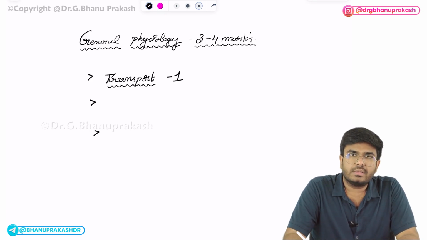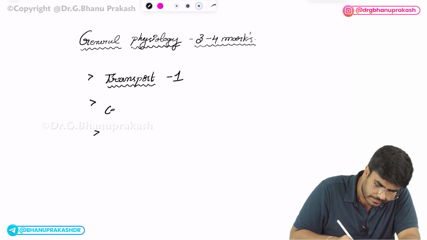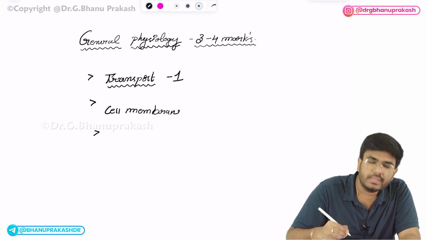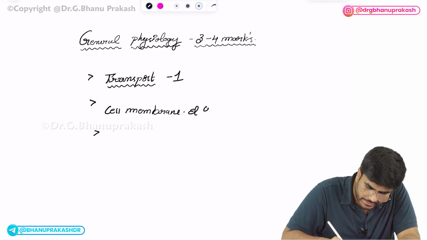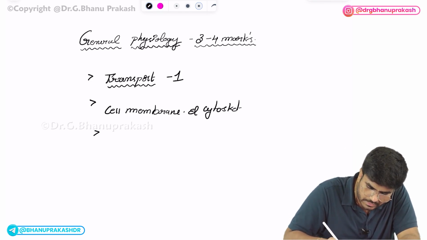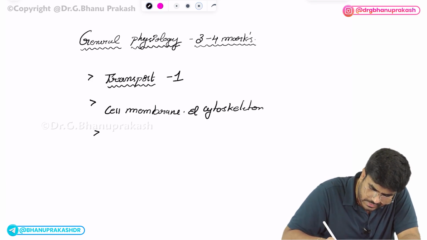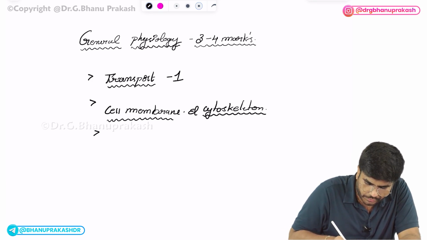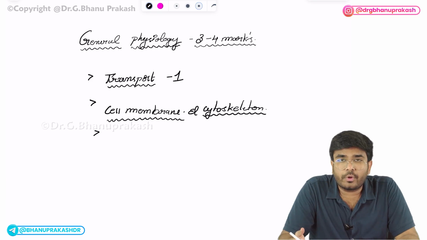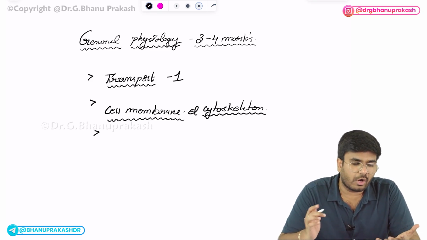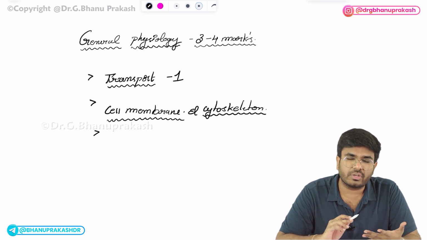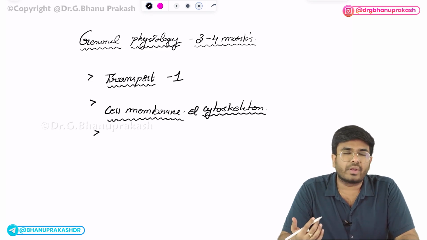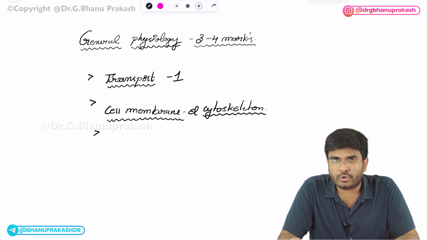Okay. Next, the next most important topic is cell membrane and cytoskeleton. From this, you can expect one MCQ. In the topic of cell membrane, what are the components of the cell membrane? What is the composition? They will ask how much amount of proteins are there, how much amount of carbohydrates, how much amount of lipids are there. In proteins, what are the different types of proteins like integral proteins, transmembrane proteins, peripheral proteins, lipid anchored proteins. Different types of proteins you should know.